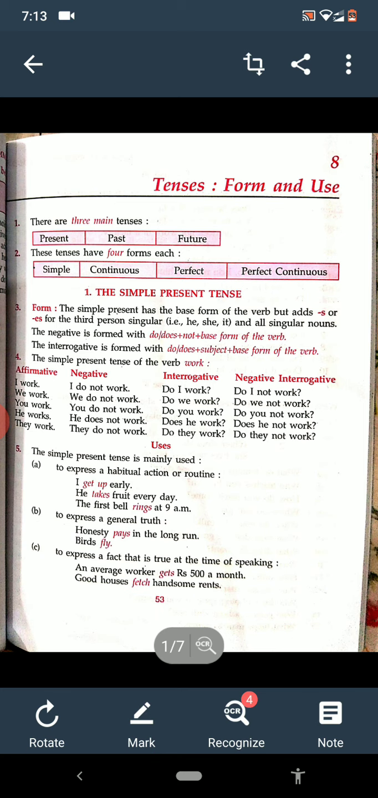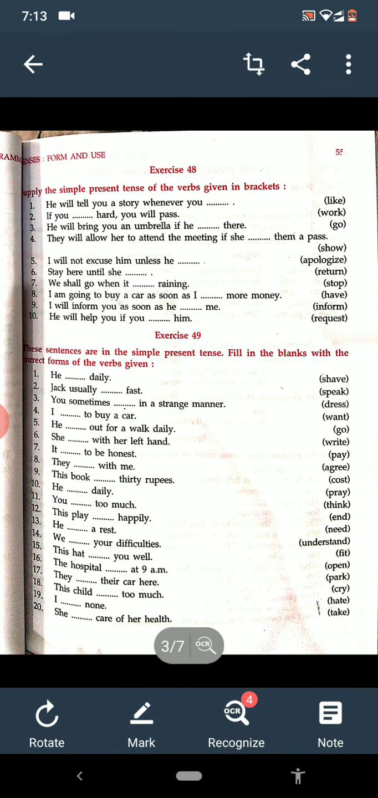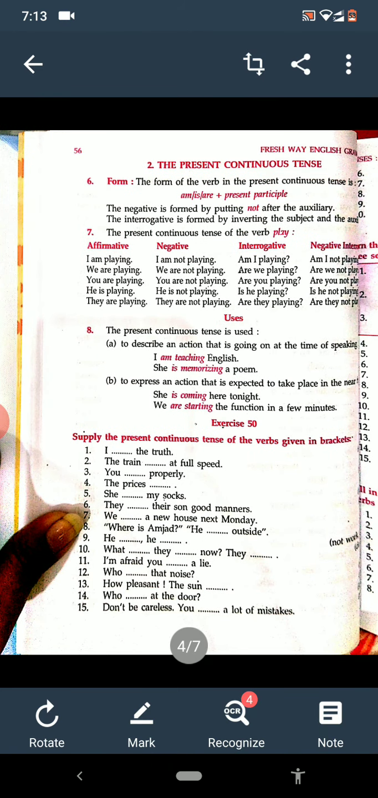So these days we are discussing the present tense, and in present tense we have discussed the simple present tense, its formation, its uses, its examples also. Yesterday we also discussed the present continuous tense, its formation, subject plus is, are, am plus first form of the verb and ing, means present participle form. So we have discussed this yesterday, its uses and its examples. I think they are clear to you.